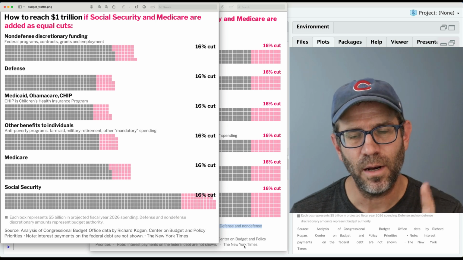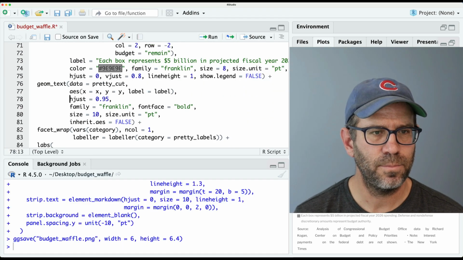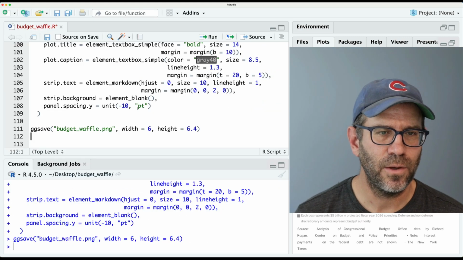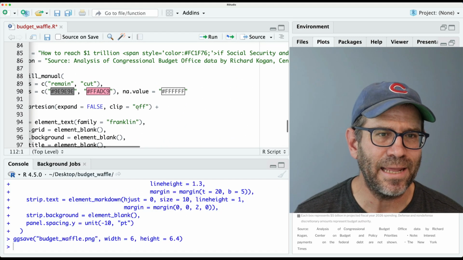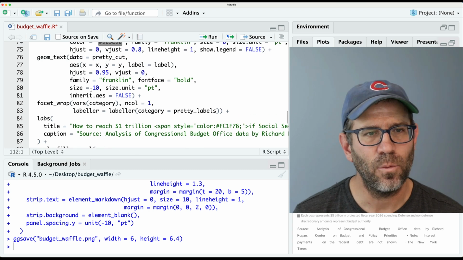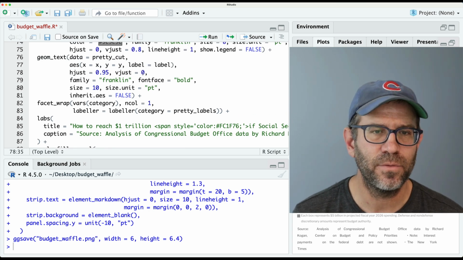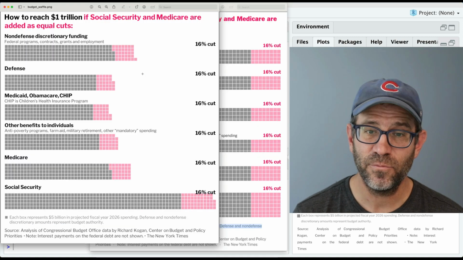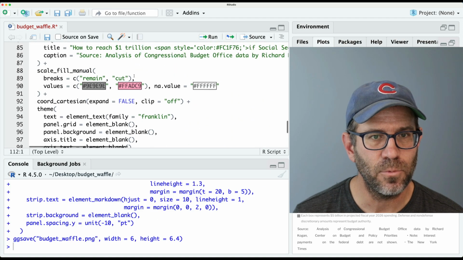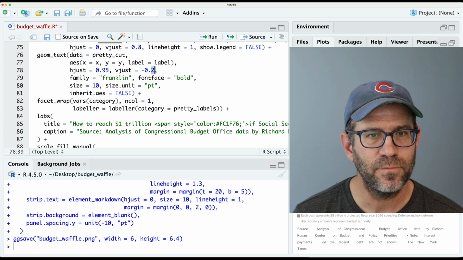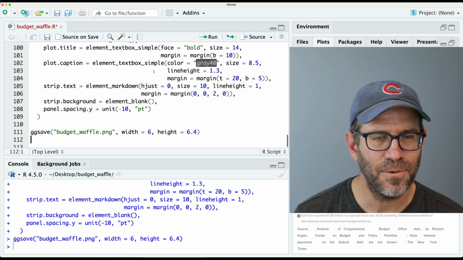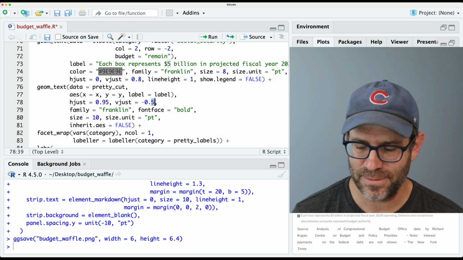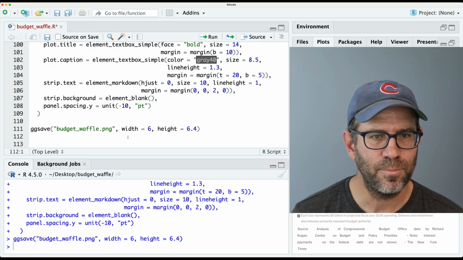So now we want to move it up vertically. So let's go ahead and put VJust in, and let's do 0. All right, so I think we want to make it more negative than 0, and that will move it up above the plotting window. So let's do negative 0.2. That moved it up a little bit. Let's go a little bit more. Maybe we'll try a negative 0.5, and let's go more. Let's go negative 0.8. So I think that's probably pretty good.